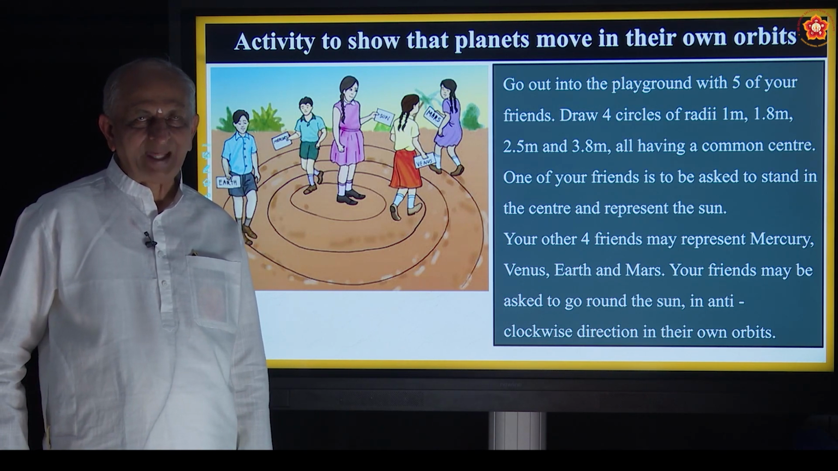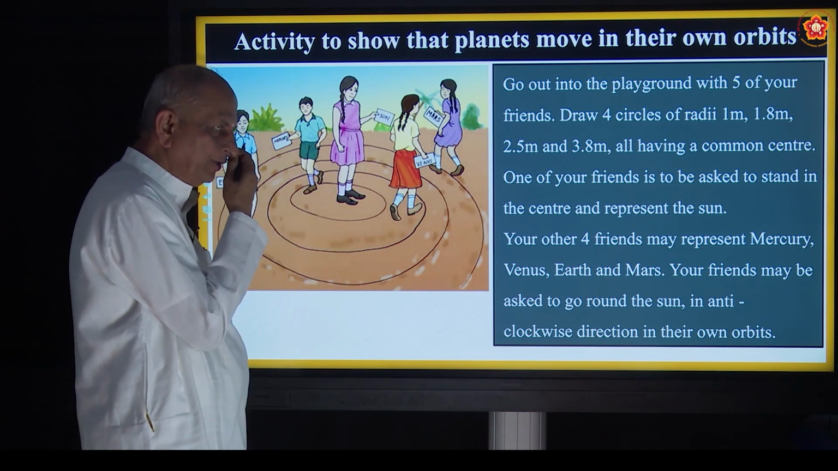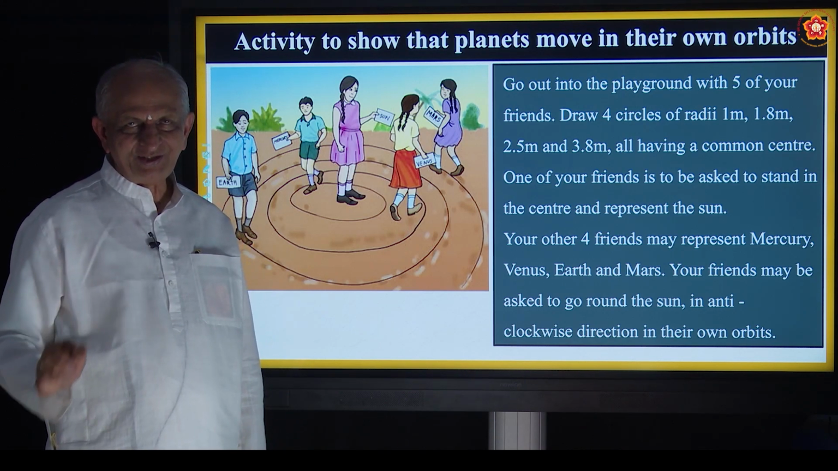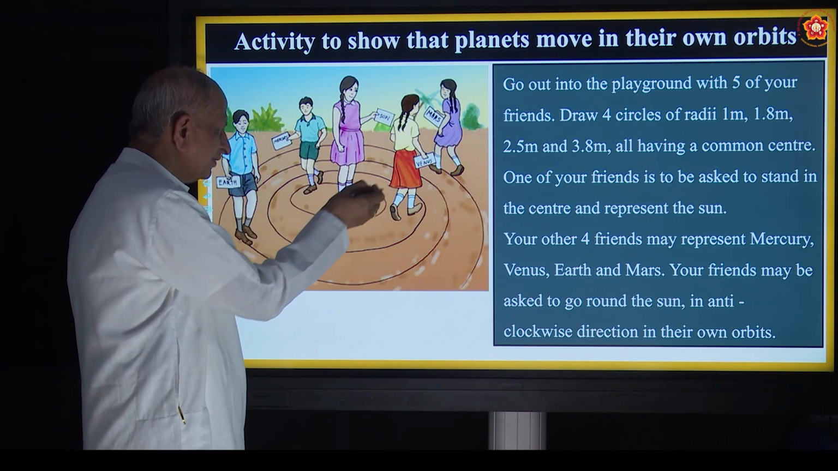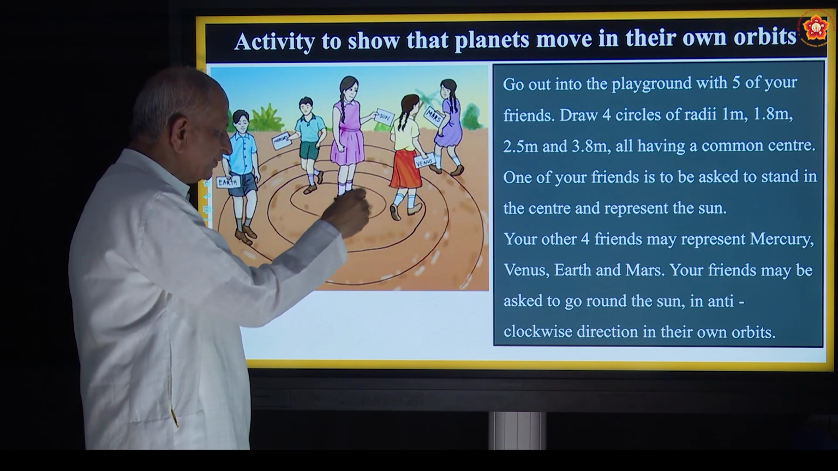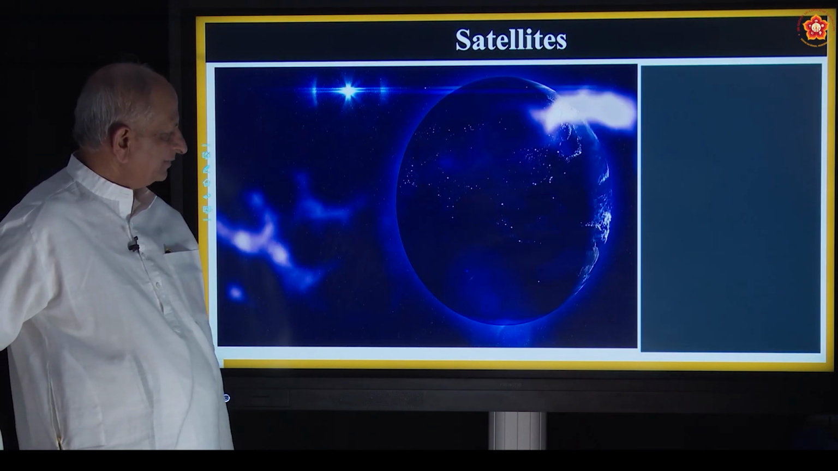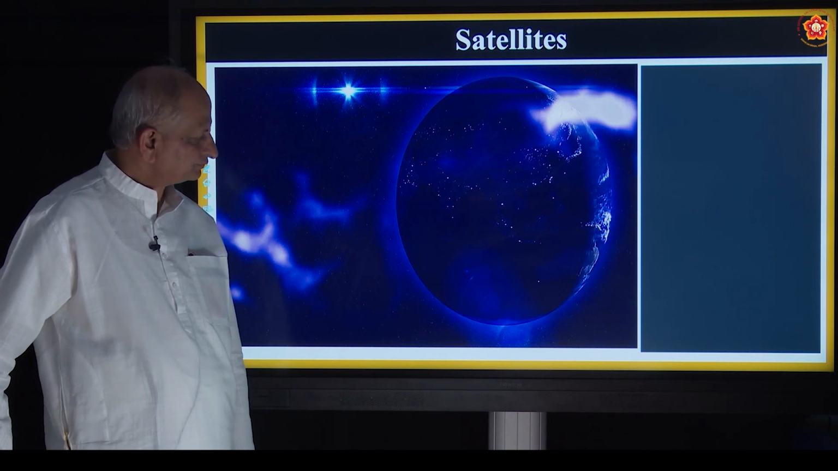That is how planets actually move around the sun. So make them move around this. Of course, the sun must be there steady; he is not supposed to move. Only those boys or girls are made to go around on the line there. Okay, let us see what is meant by satellites now.